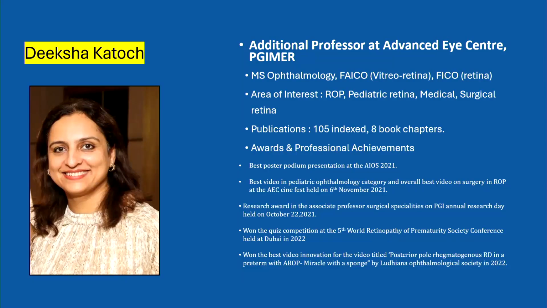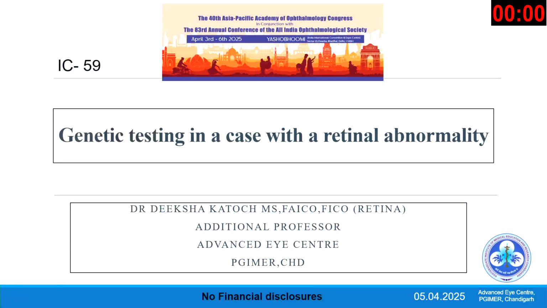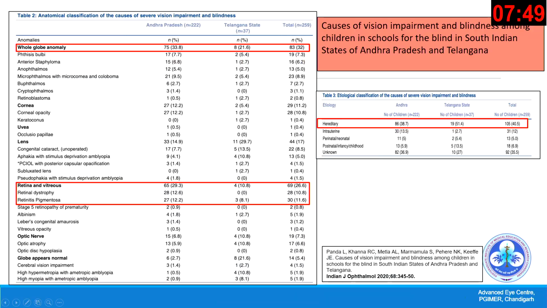Thank you, Jaspreet sir, for the kind introduction, and thank you, Professor Maria, for such a wonderful insight into genetics of eye diseases. My topic is to concentrate on the cases with retinal abnormalities, and as far as causes of severe visual impairment and blindness in children in our population specifically are concerned, the two most common causes that have come up are whole globe abnormalities followed by diseases of the retina and the vitreous.